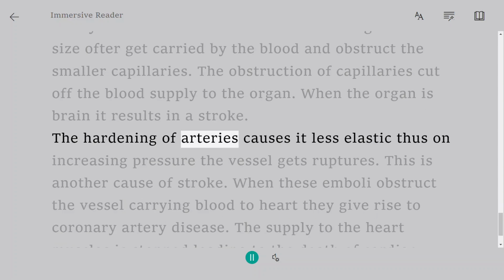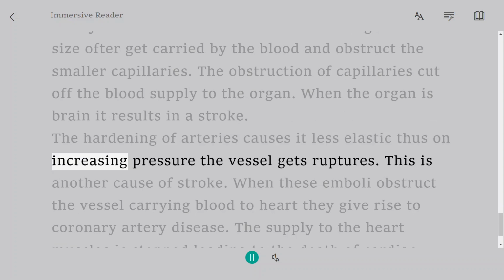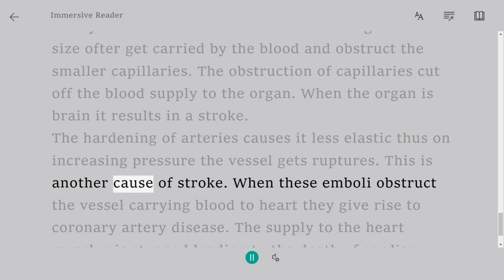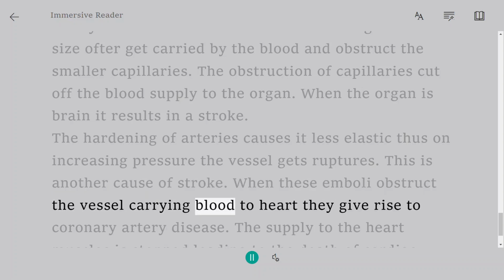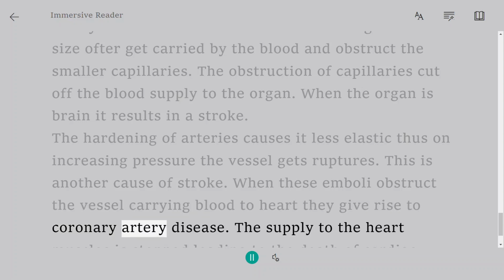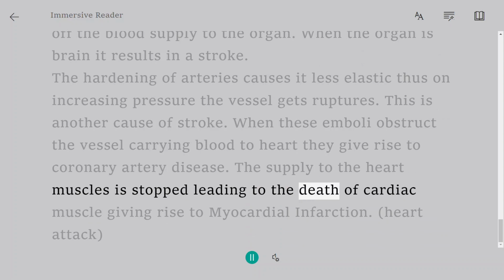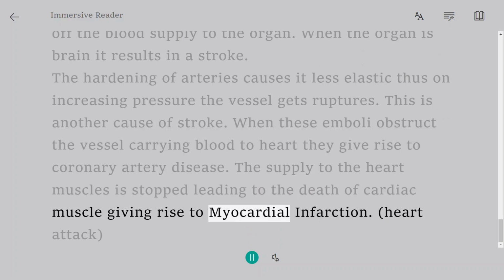The hardening of arteries makes them less elastic, thus on increasing pressure the vessel ruptures. This is another cause of stroke. When these emboli obstruct the vessel carrying blood to the heart, they give rise to coronary artery disease. The supply to the heart muscles is stopped, leading to the death of cardiac muscle, giving rise to myocardial infarction. Heart attack.